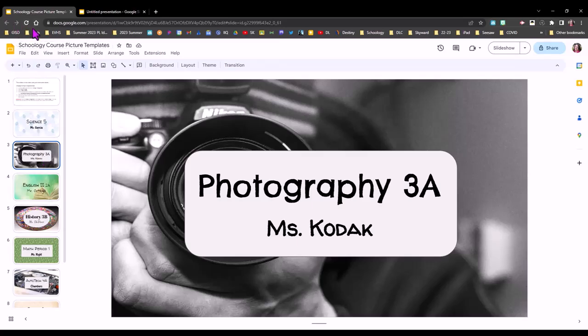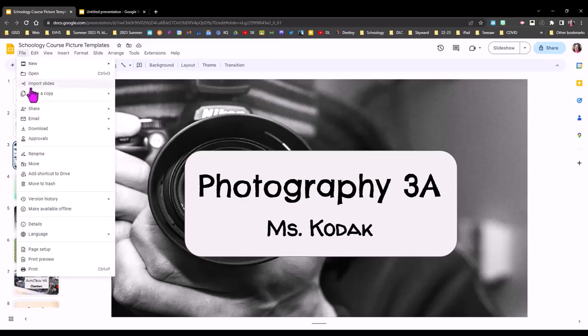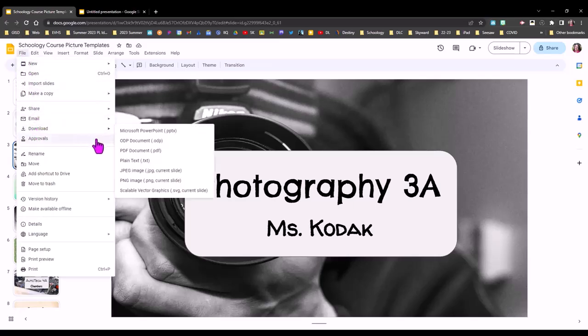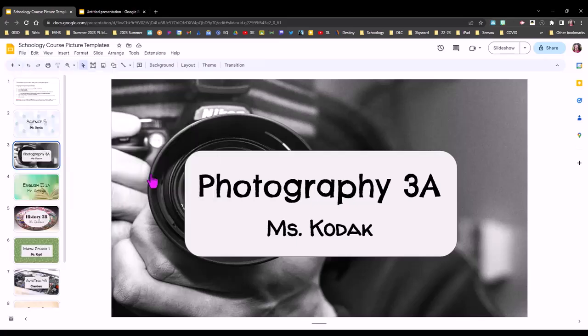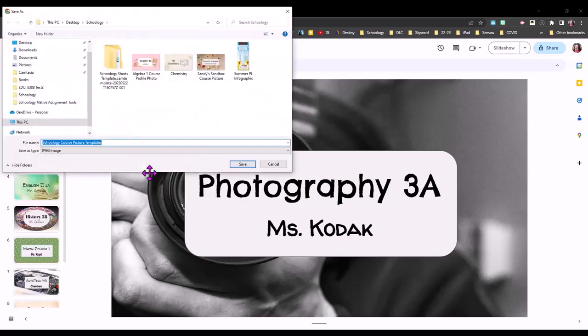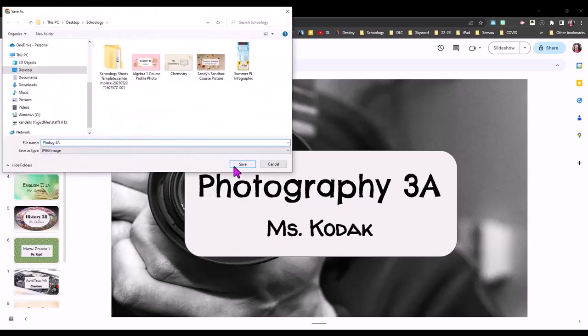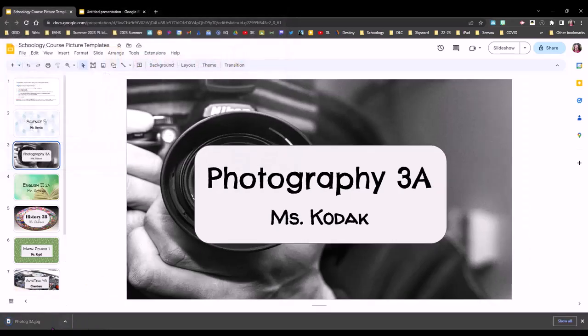I can go to the File menu, select Download, and I'm going to select JPEG. PNG will work also. I'm going to give it a name and then save. And now it's saved on my desktop and ready to upload to Schoology, which is also easy to do, and we show you that in a different video.